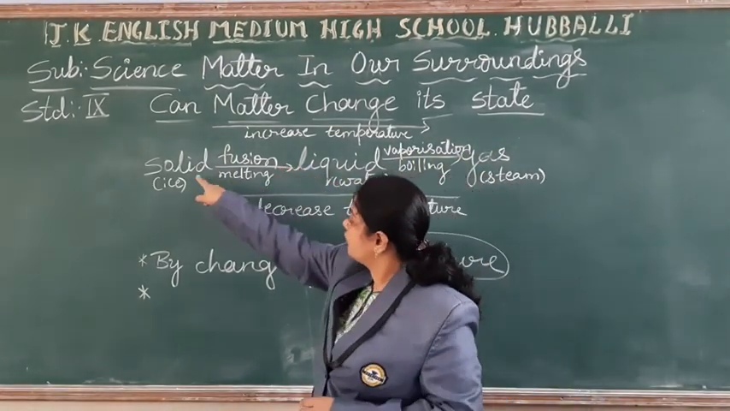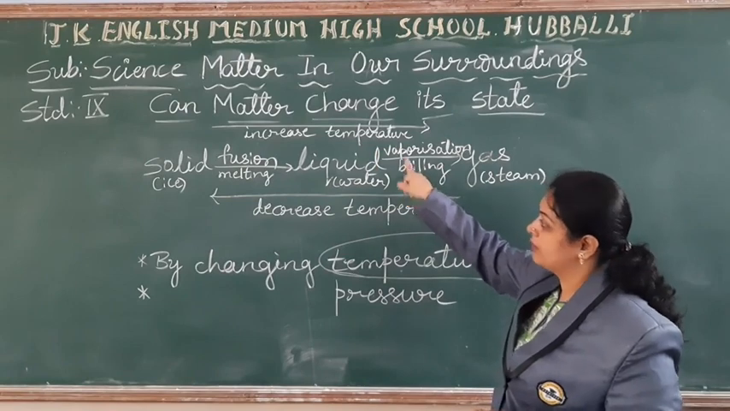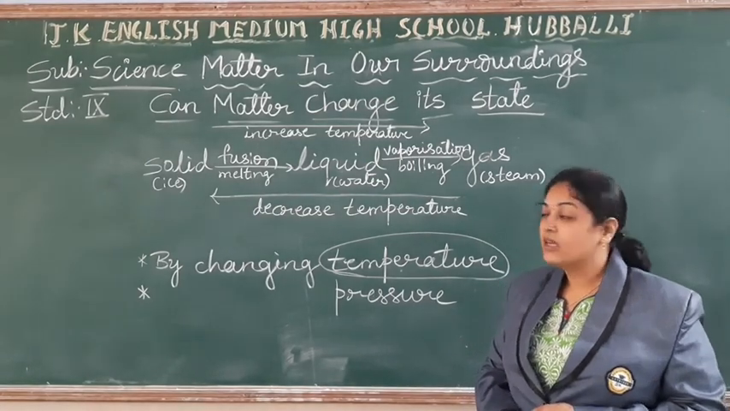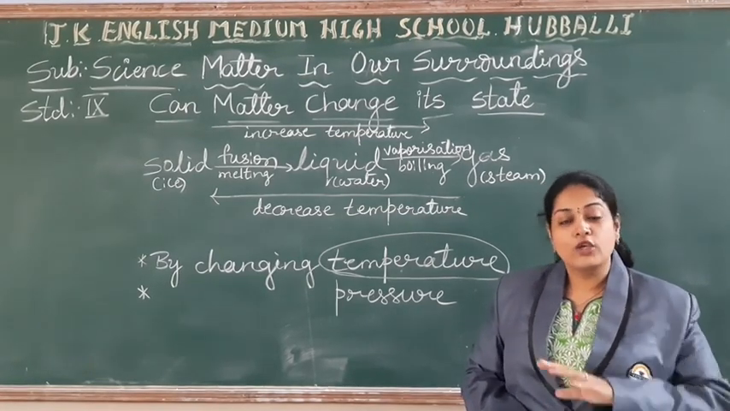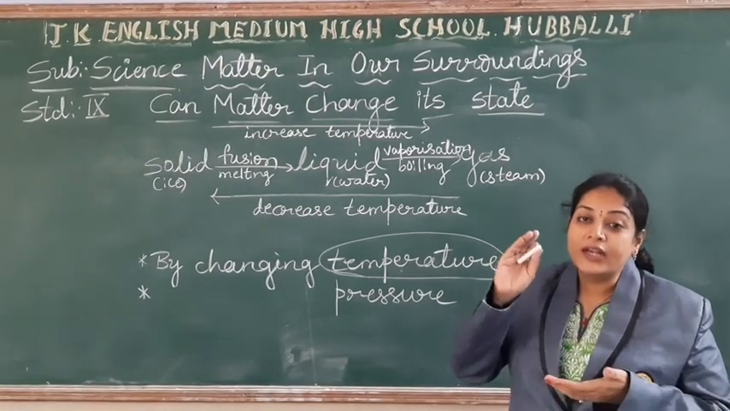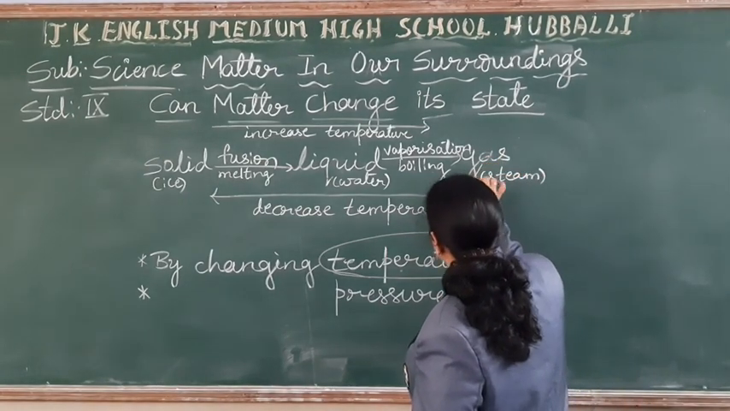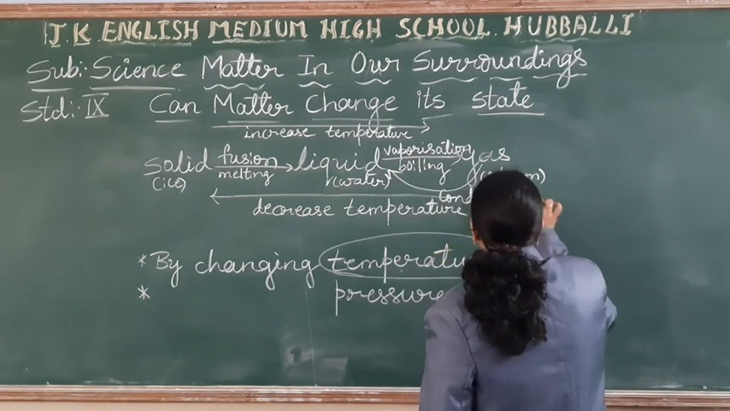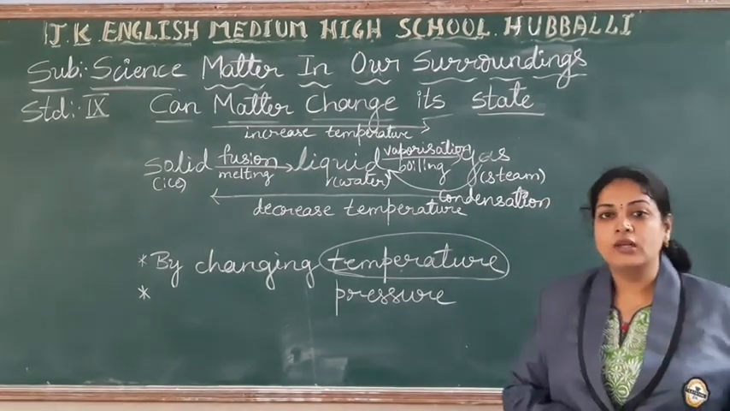See, in this process, for melting also you have to provide temperature, and to convert liquid into steam also you have to provide temperature. In this, there is an increase in the temperature. Coming to the reverse process, you have taken the steam and you want to convert it into water. For that, you have to decrease the temperature. That process is called condensation. Gas to liquid is called condensation. You have to condense the steam so that you can convert it into liquid.